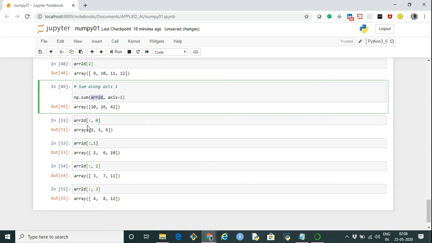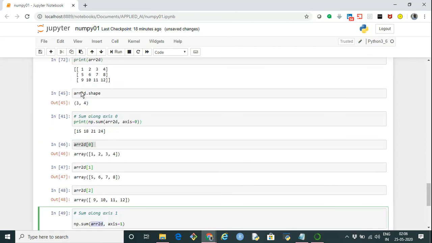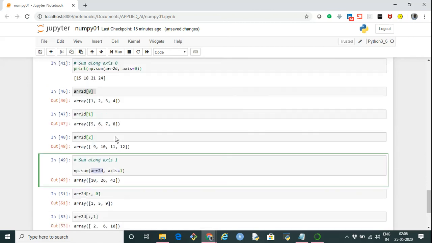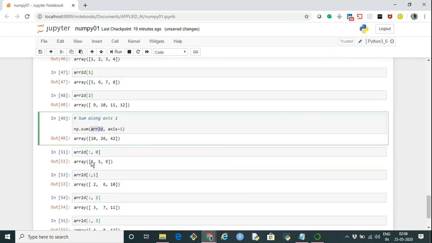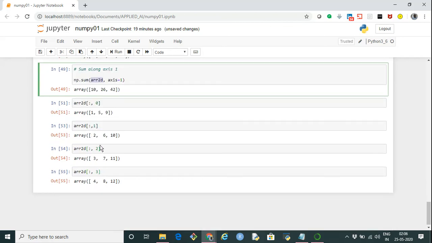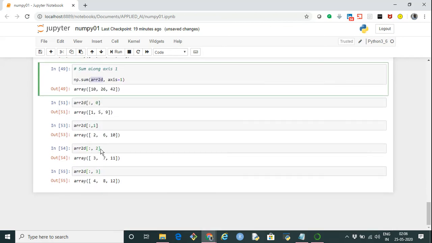So let's print these columns individually. The first column is 1, 5, 9. The second column is 2, 6, 10, then 3, 7, 11, and 4, 8, 12. So we have printed here the column at index 0, column at index 1, column at index 2, column at index 3, and so on. Then we sum it up: 1 plus 2 plus 3 plus 4 is 10. Similarly, 5 plus 6 plus 7 plus 8 is 26, and 9 plus 10 plus 11 plus 12 is 42. So this is what we get.